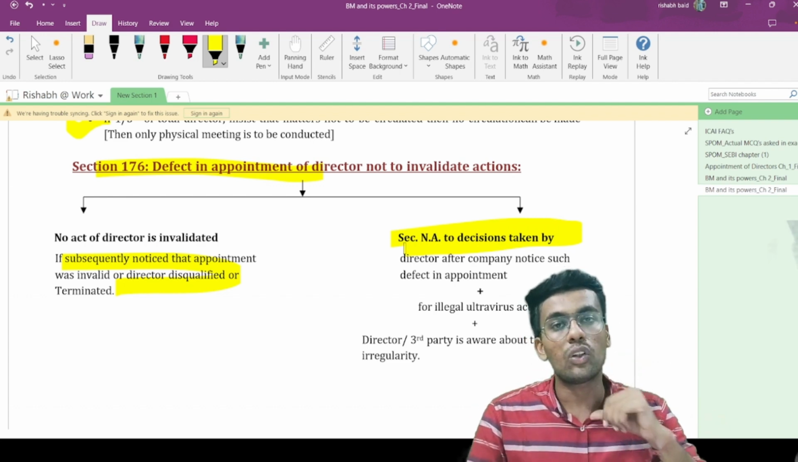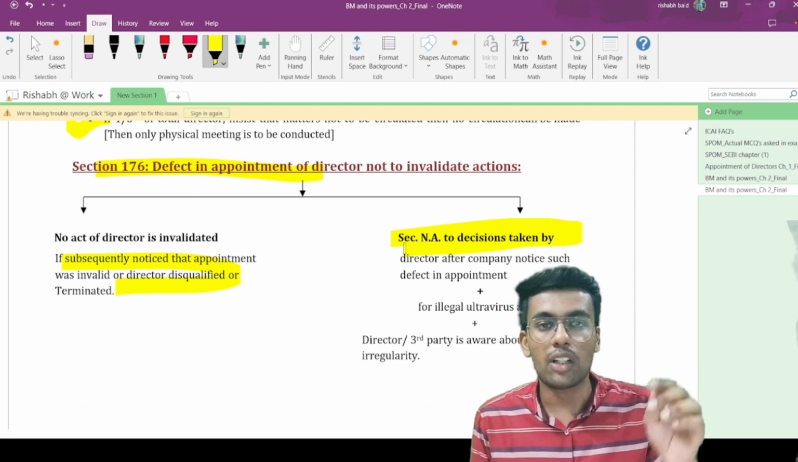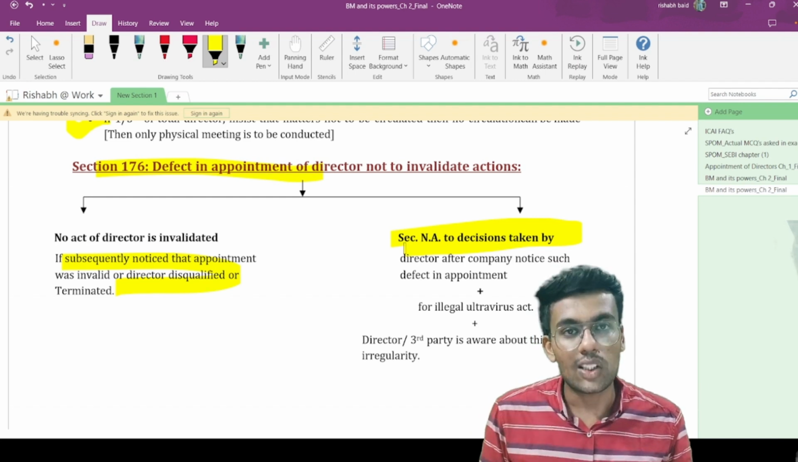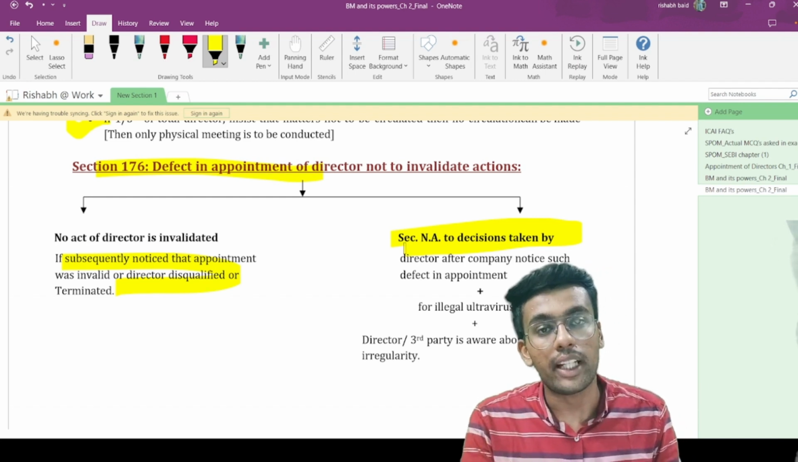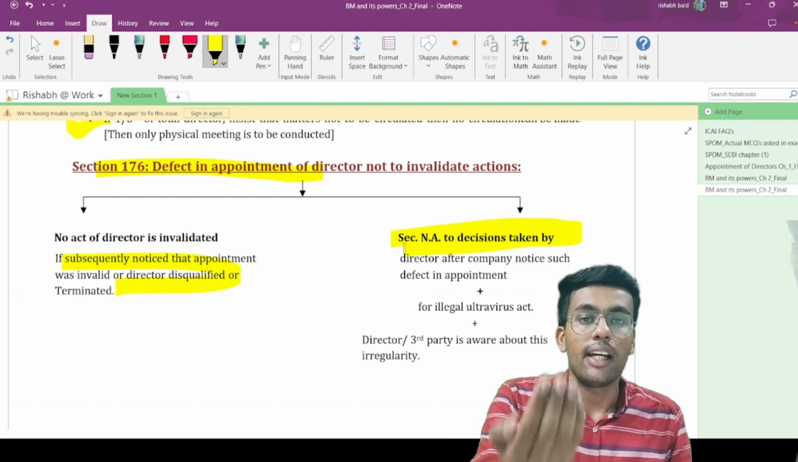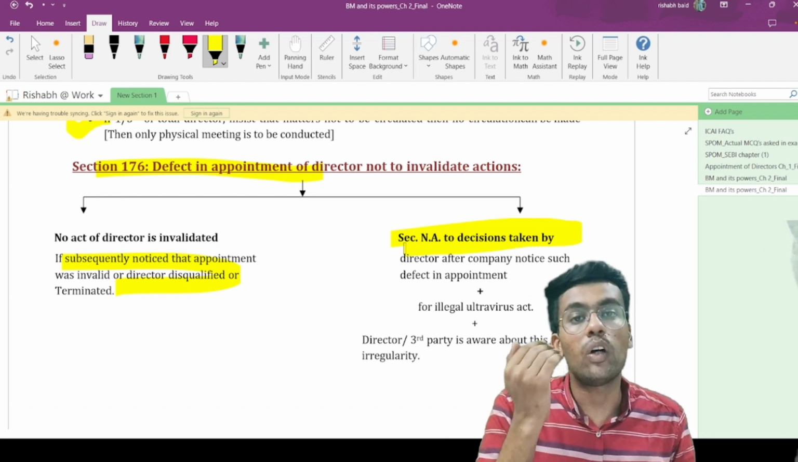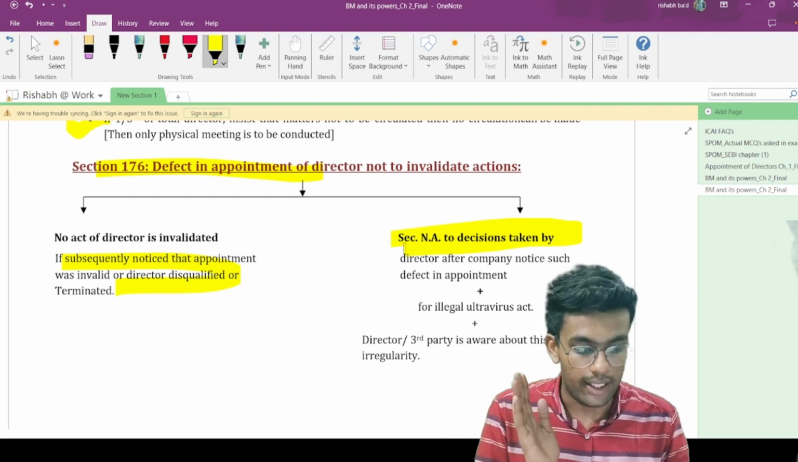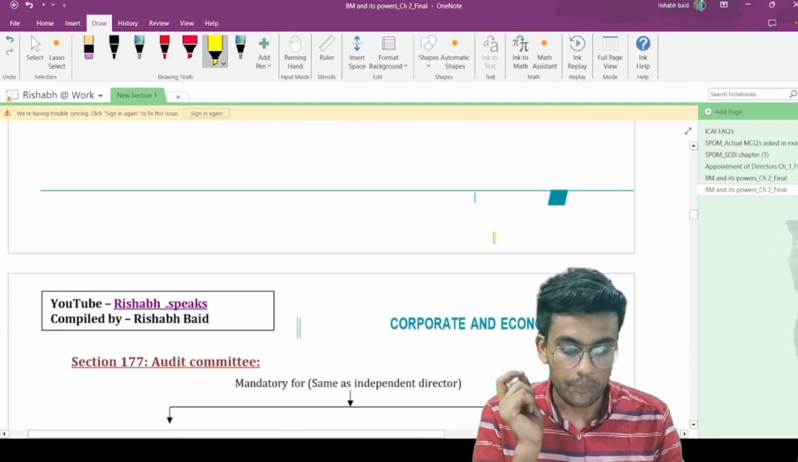Let's say the company got to know that there is a defect in the appointment of such director, and after that if any action has been taken, then this section is not applicable. Then all the actions that have been taken after the company got to know that such a director is invalidly appointed, all the actions taken by the director will be invalid. This is what this particular section talks about.